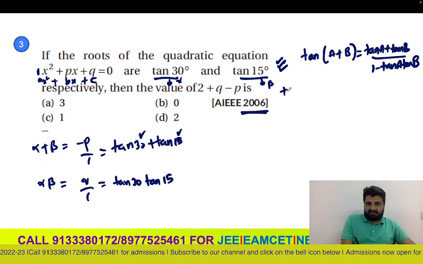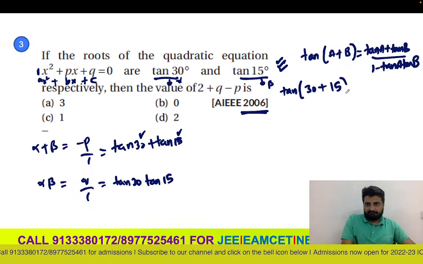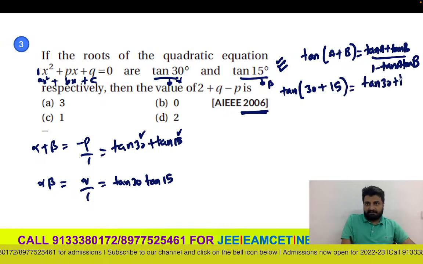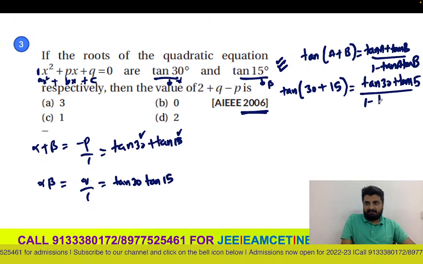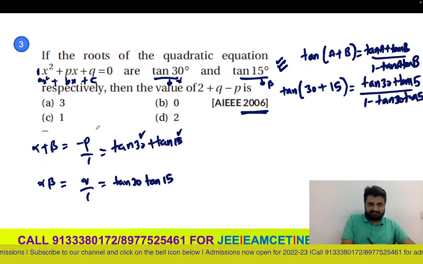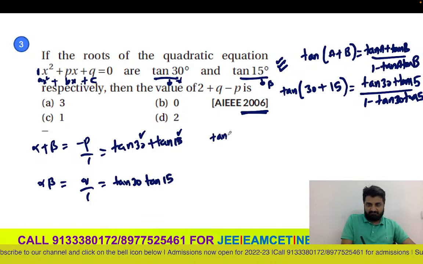So I can write this as tan of 30 plus 15, which is nothing but tan 30 plus tan 15 by 1 minus tan 30 tan 15. So tan of 30 plus 15 is tan 45.